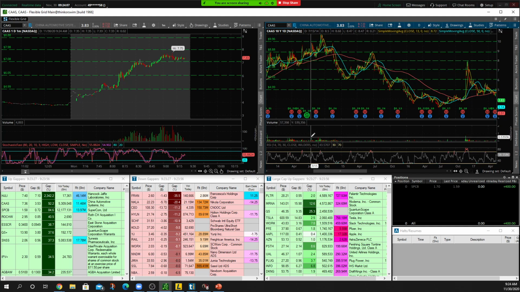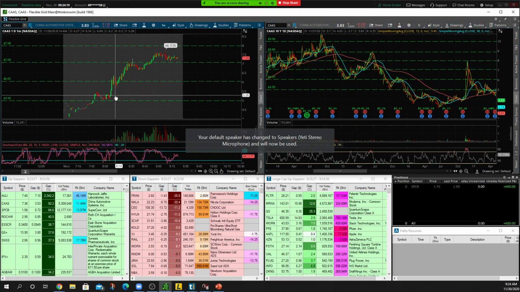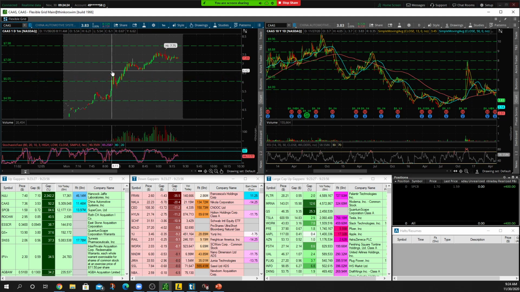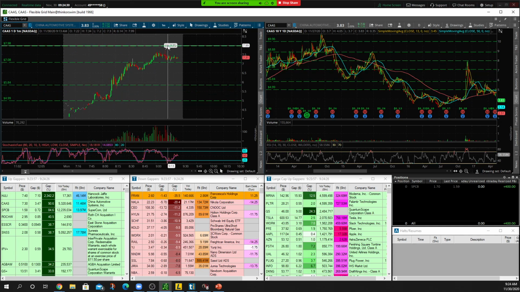Probably going to mark this level up around $7 too, just because it seems like every dollar is a pretty key level as far as support and resistance over on CAAS. So then we're looking at the intraday chart. All right, broke over $5, held up, got over 6. The lows were actually a little bit lower here, right around 5.84. So if anything, if the stock dumps, I would not try and catch a bounce off 6, but run off the lows at 5.84.